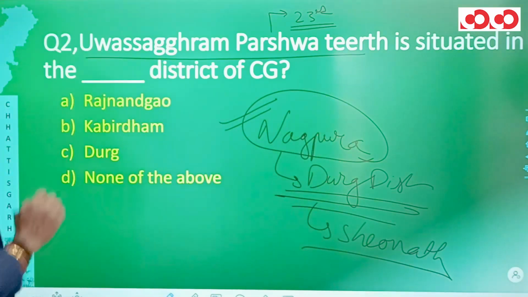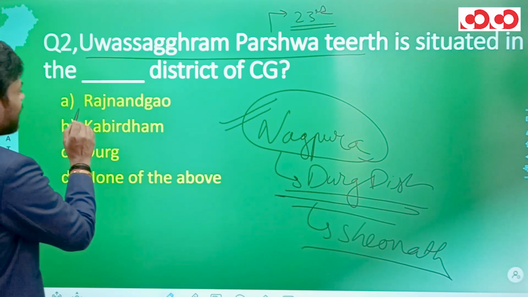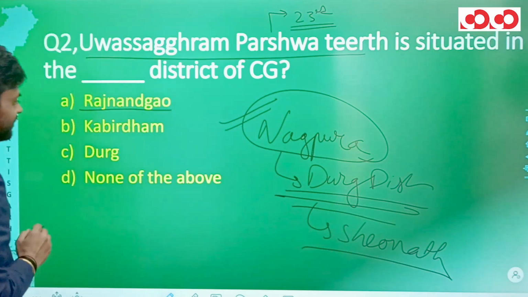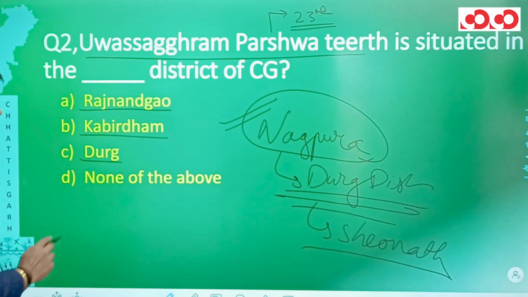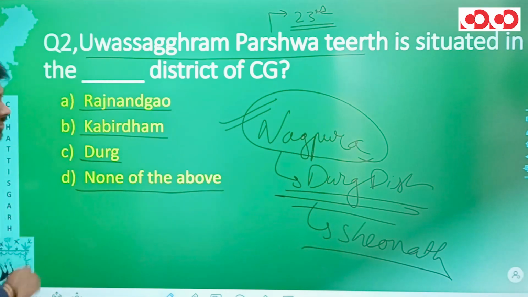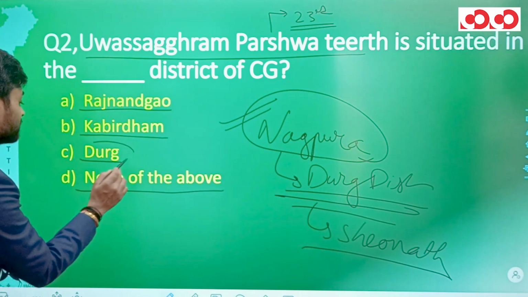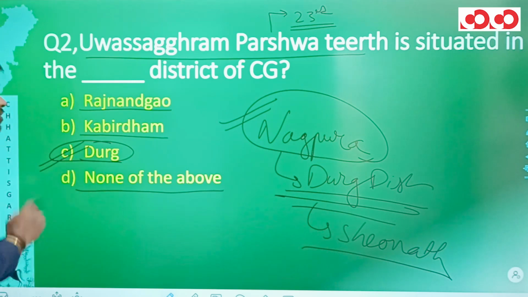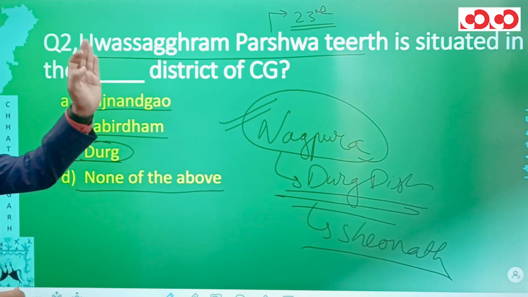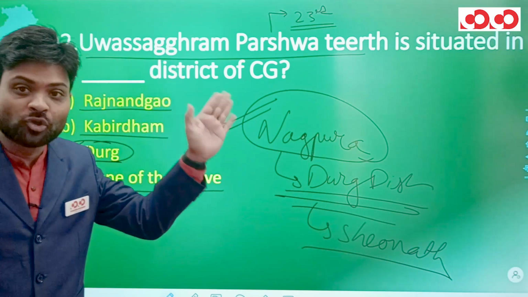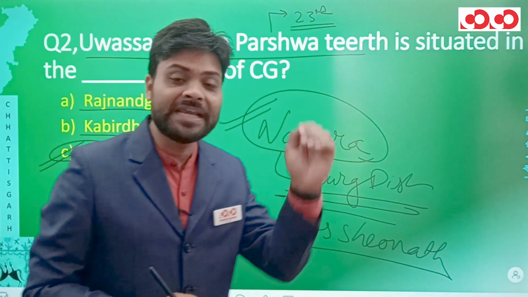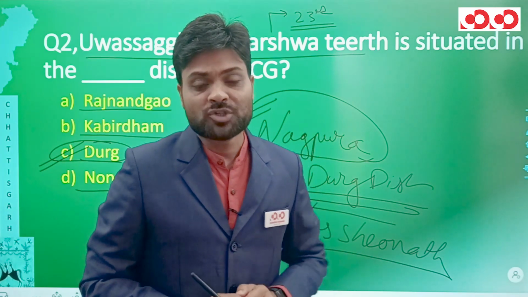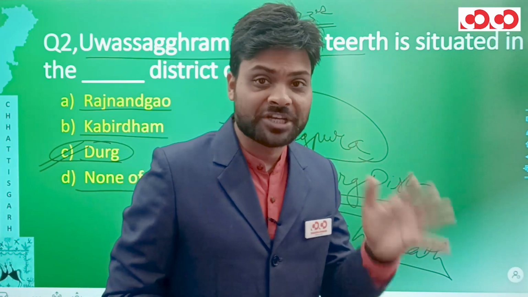Looking at the options, we have Rajnandgaon in option A, Kabir Dham in option B, Durg in option C, and none of the above in option D. What will be the correct option? The correct option has to be option number C, Durg. So, Uvasagram Parshva Tirth is situated in the Durg district of Chhattisgarh. And in this manner, we complete our question number 2. Let's now move to question number 3.